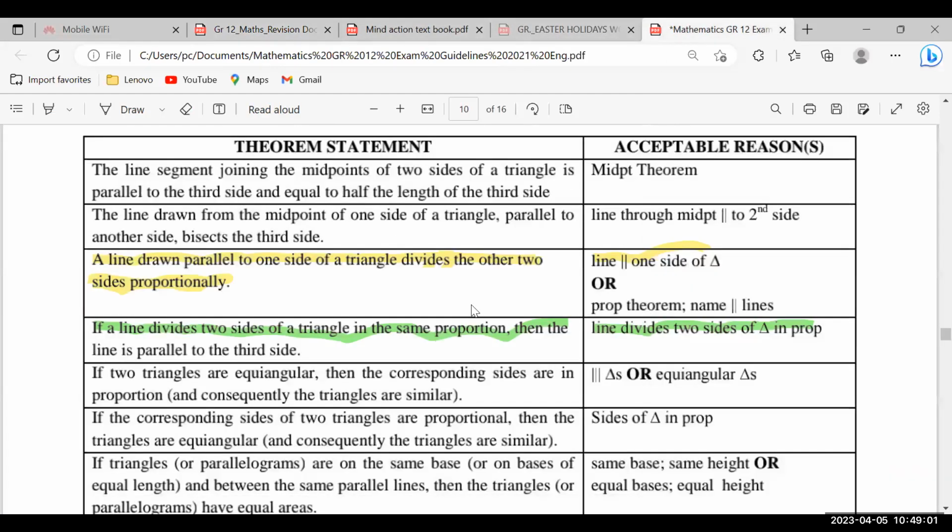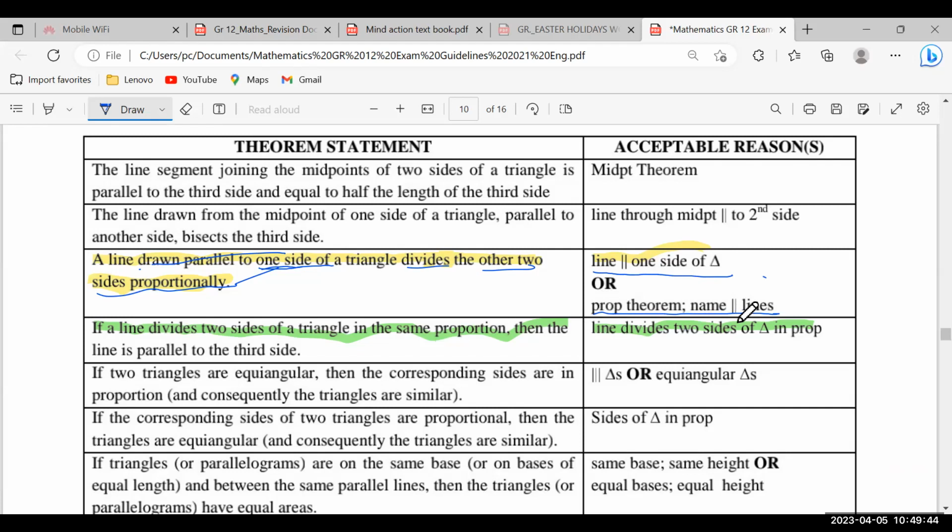In the examination guideline, we have accepted reasons. So the two theorems that we are going to do are the following. A line drawn parallel to one side of a triangle divides the other two sides into proportion. That's what we just spoke about. Any line drawn parallel to one side of a triangle divides the other two sides into what? Into proportion. And then the accepted reason that we use says "line parallel to one side of a triangle," or we can use the following, which says "prop theorem." We can use this one or this one, it's up to you.